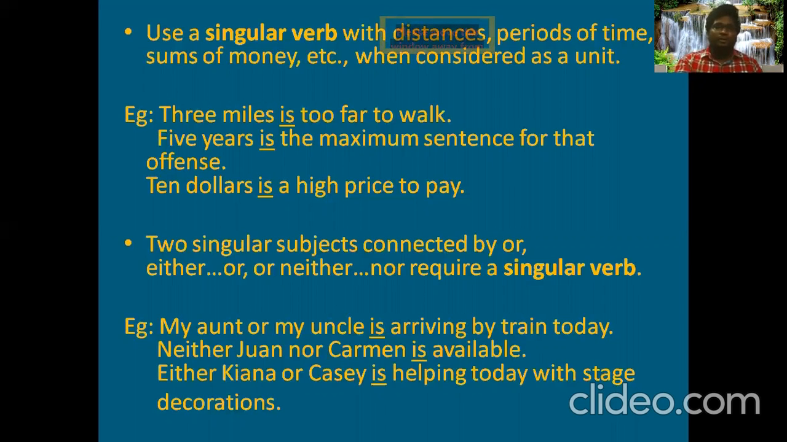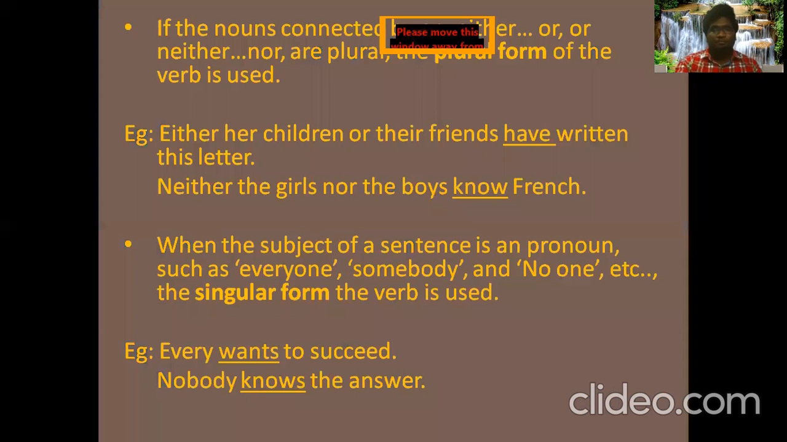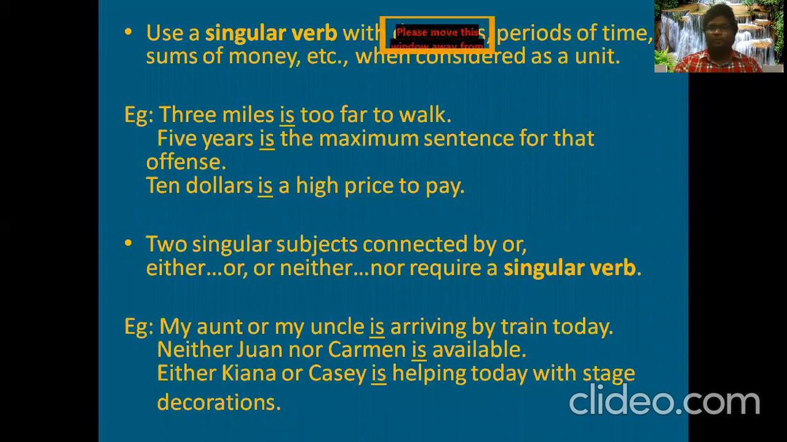Next rule is here. Two singular subjects connected by or, either or, or neither nor require a singular verb. Remember one thing: whenever we are using neither nor or either or as the subject of a sentence, or sometimes the nouns are taking this or, make sure we use a singular form of the verb.